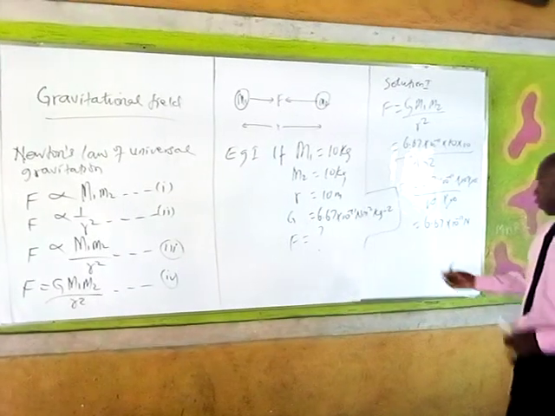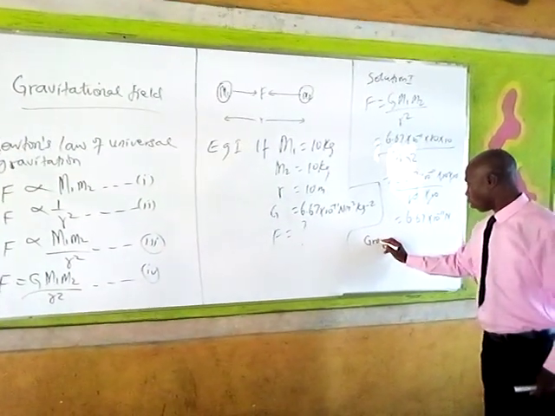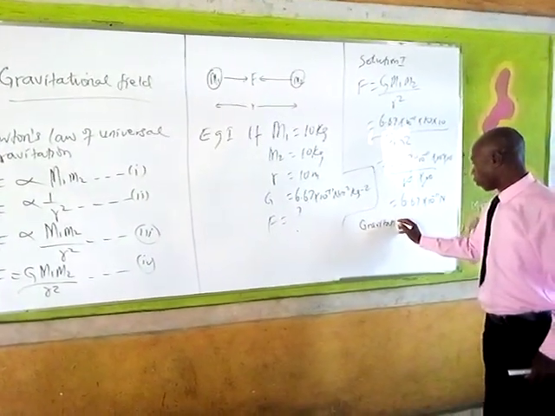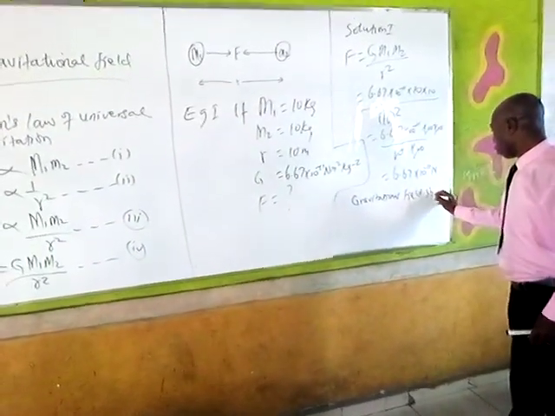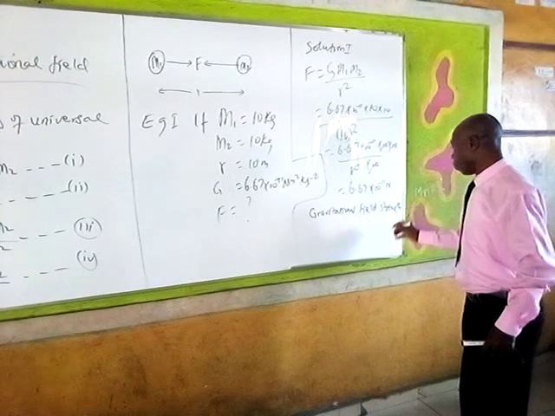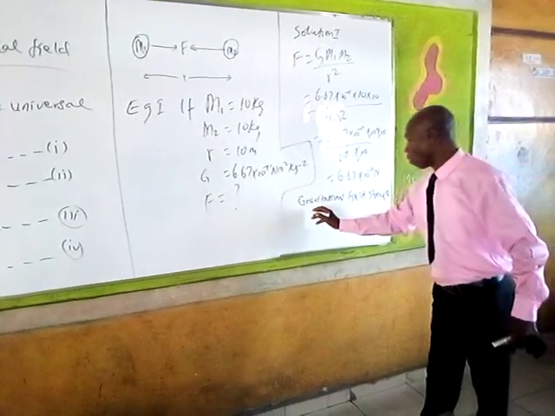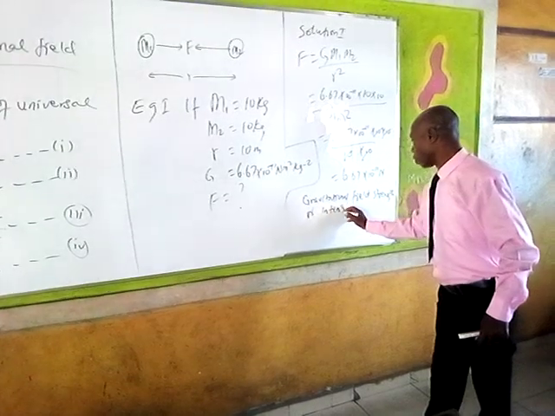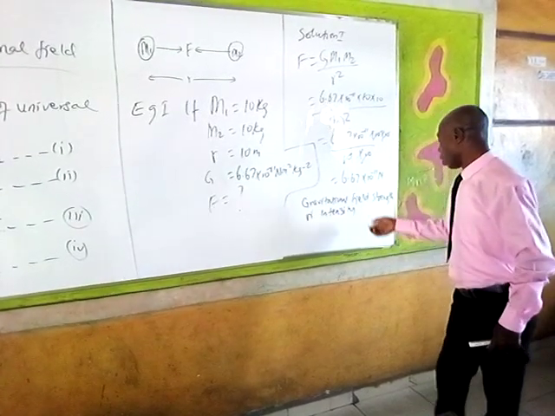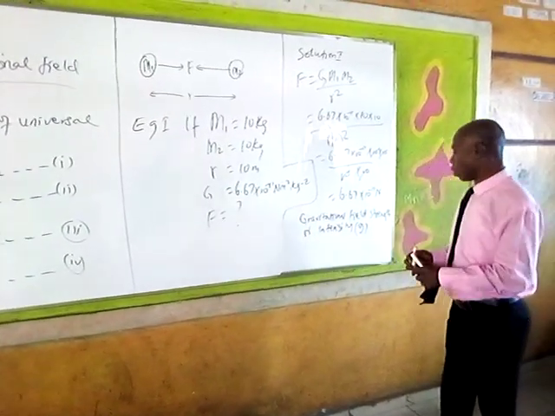Gravitational field strength. You can call it gravitational field strength or gravitational field intensity. And it's small g.